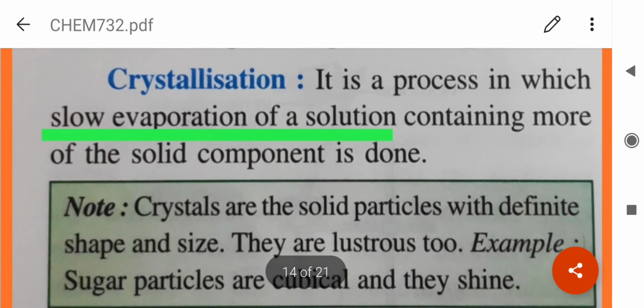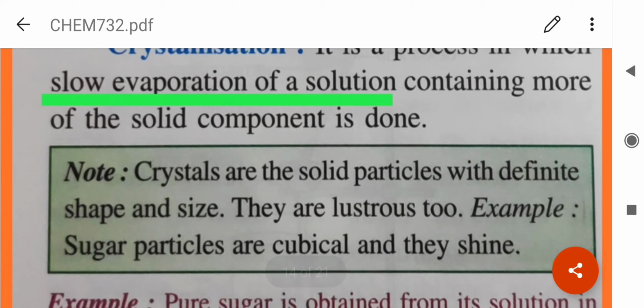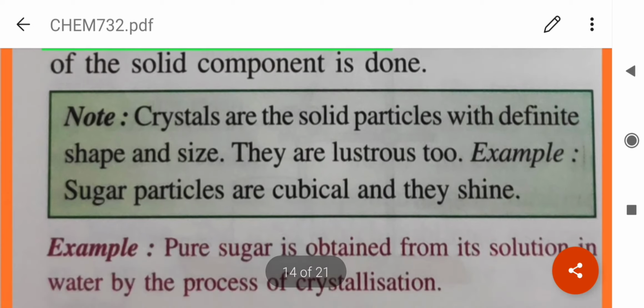Crystallization is a process in which slow evaporation of a solution containing more of the solid component is done. Now, what are crystals? Crystals are solid particles with definite shape and size. They are lustrous or shiny too.